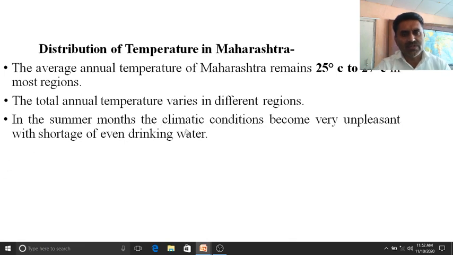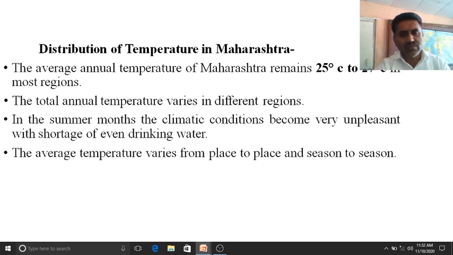In the summer months, the climatic conditions become very unpleasant with shortage of even drinking water. As you know that in the month of May and sometimes in the month of June, there is a shortage of water, drinking water, and that's why there is a very scarcity of the drinking water.